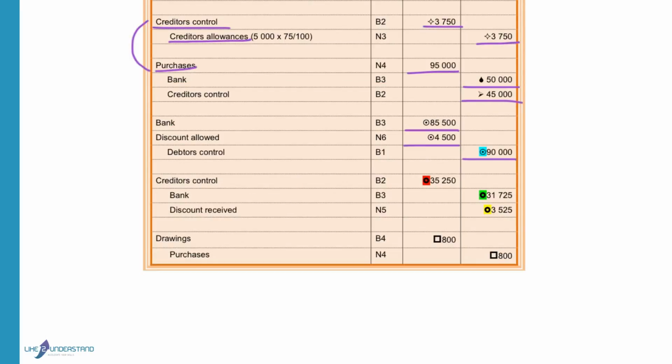The creditors control will reduce with the total amount. The bank will be credited with the amount that was paid, and discount received will be credited to increase the income with 3525.